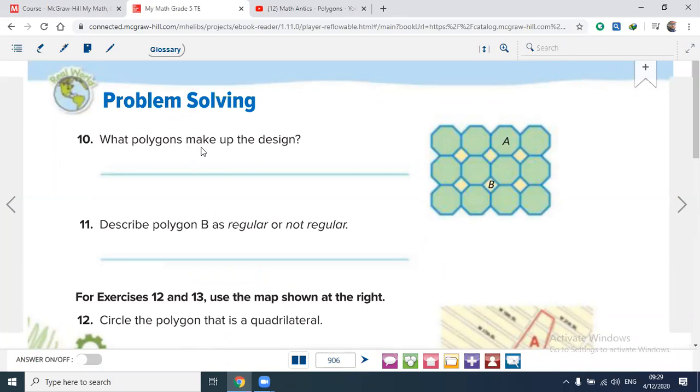What polygons make up the design? As here, these polygons connect together to show us this design. What polygons? This one. Written A. What is this polygon called? This polygon is regular. Okay, good. What is its name?